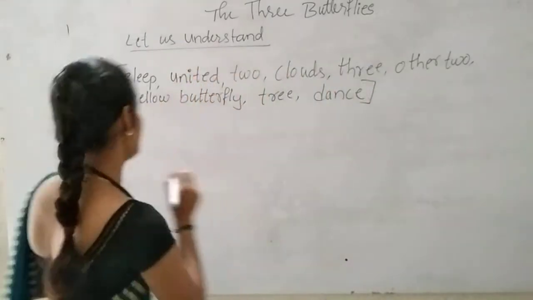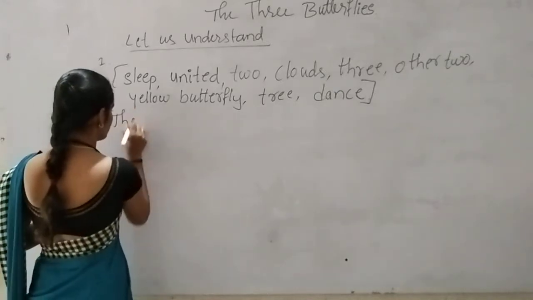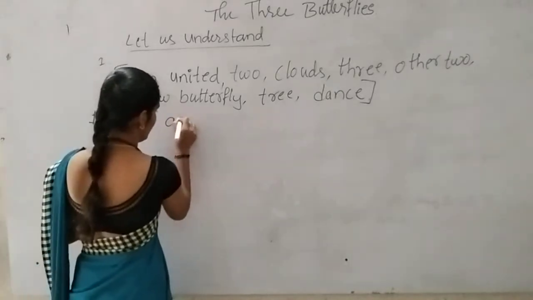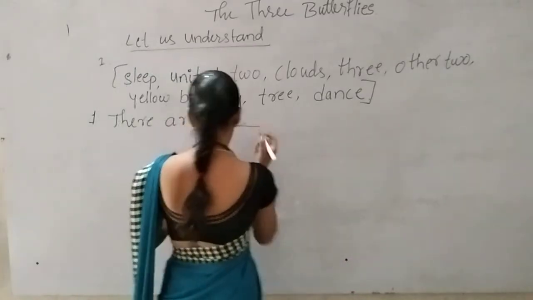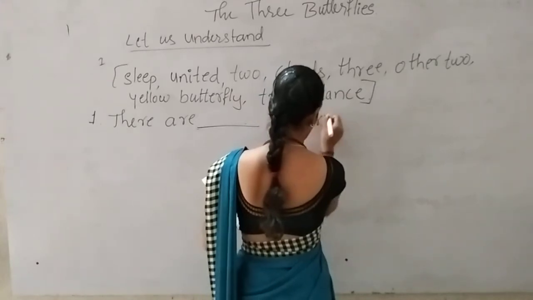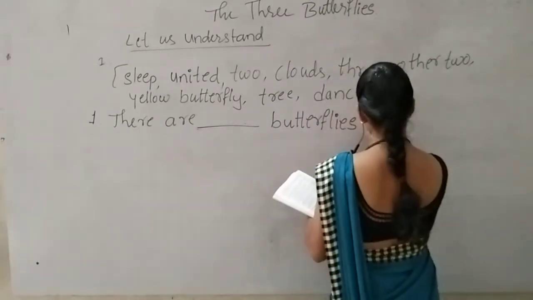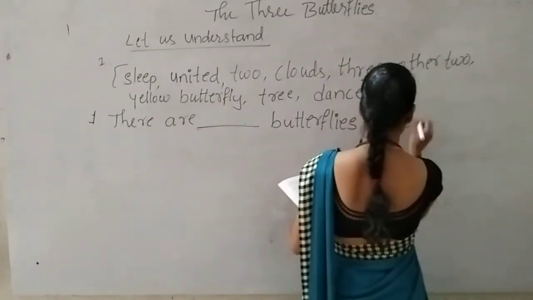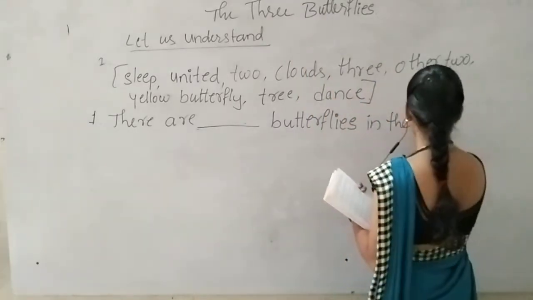So what is the first sentence? See here: There are dash butterflies in the story. Which was the story? The Three Butterflies.